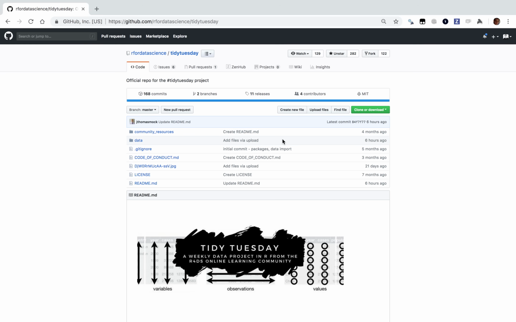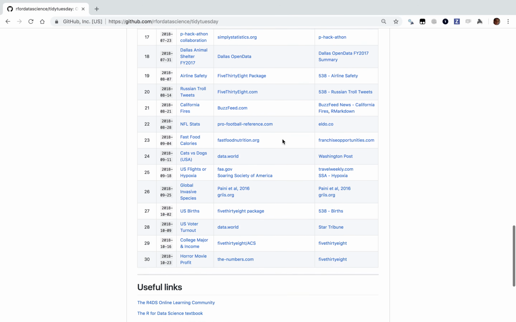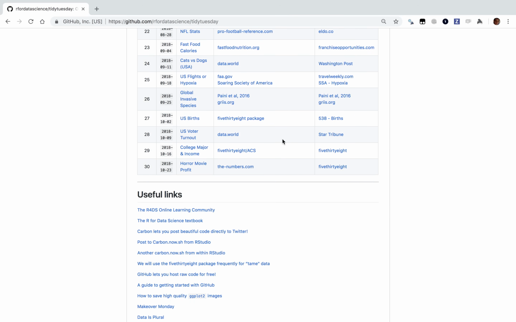So each dataset comes from the Tidy Tuesday project, and I'm excited about this one. All I know about is the title, but I know that it's on topic for the end of October. We're looking at horror movie profit. So I'm really excited to dive into that dataset and see what it's all about and what we're going to learn together about it. All right.